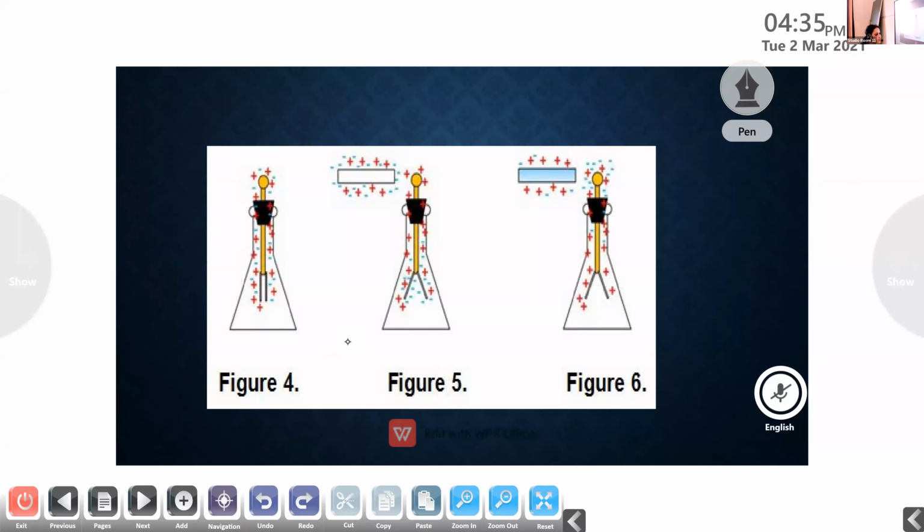What is the structure of electroscope? It contains three parts. Yes, what are they? Metal ball, metal rod, and at the end of the metal rod, metal leaves. Yes, it is metal leaves. And what about its structure? Okay, Gayatri, what about its structure? What is the structure of electroscope? Gayatri?